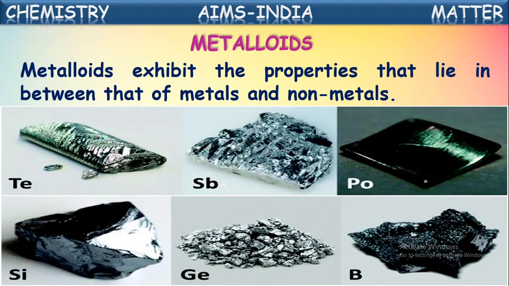See, some metalloids are shown here: boron, germanium, silicon, strontium, polonium, tellurium. These all are metalloids. So these will show some properties of metals and some properties of non-metals. That is why they are called metalloids.